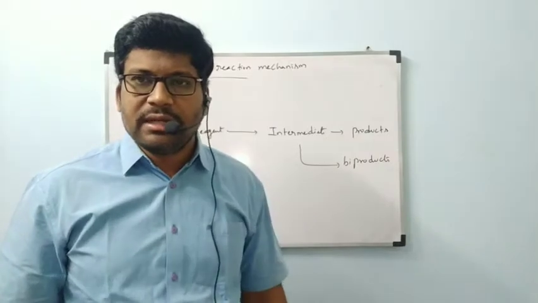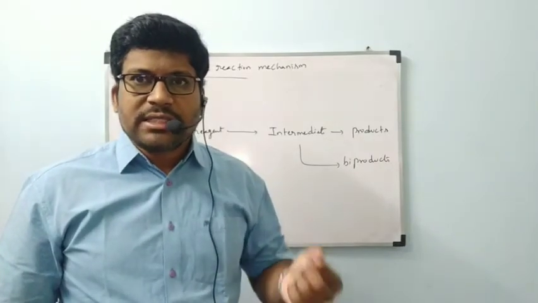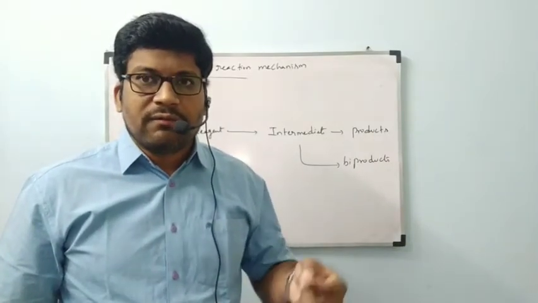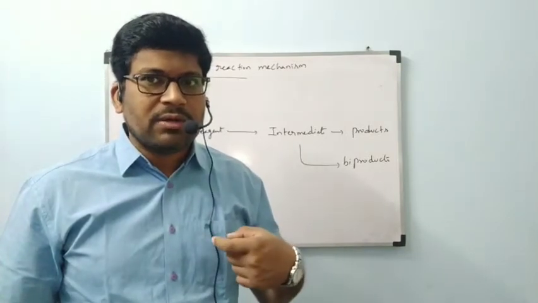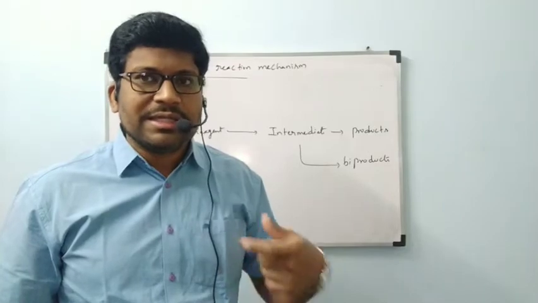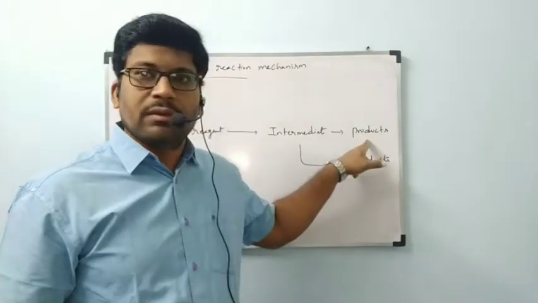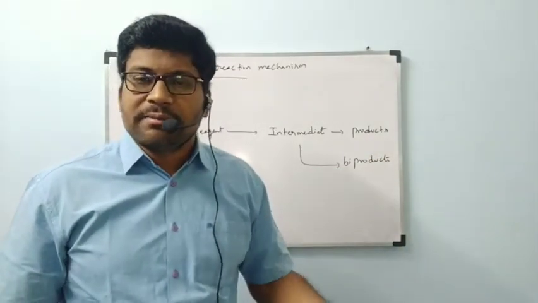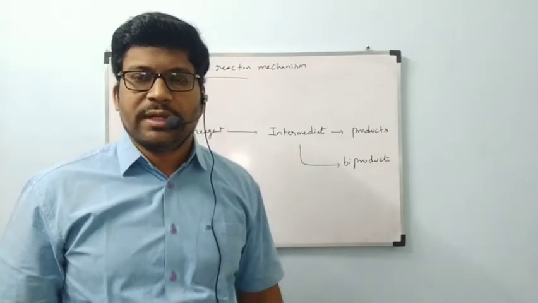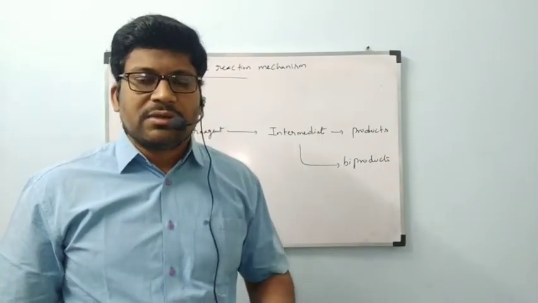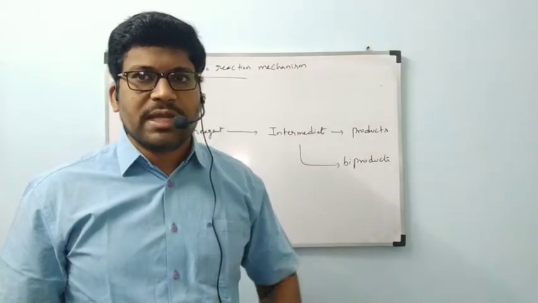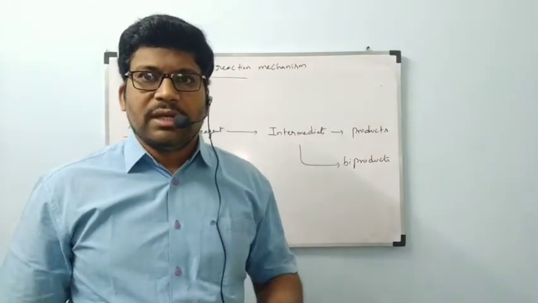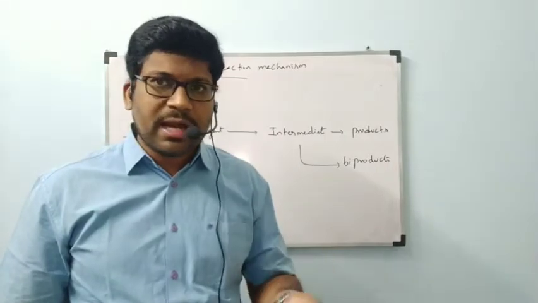Then, what is our main product? What is the thing we are going to prepare? Suppose I want to prepare ethene. That is called the product. Then, what is the side product, meaning byproduct? Hydrogen is the byproduct. Suppose one reaction is started in a way that I want to prepare hydrogen gas.